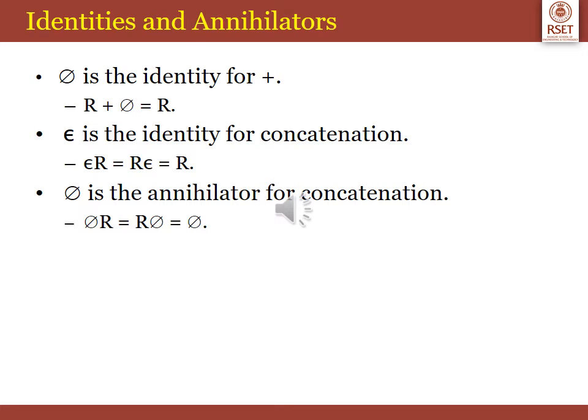Important identities and annihilators for the regular expression: phi is the identity for the union operator, that is R plus phi equals R, whereas epsilon, or lambda, is the identity for concatenation, and you write it as epsilon R is equal to R epsilon equal to R, whereas phi is the annihilator for concatenation, that is, it makes the regular expression disappear. That is phi followed by R or R followed by phi is equal to phi.